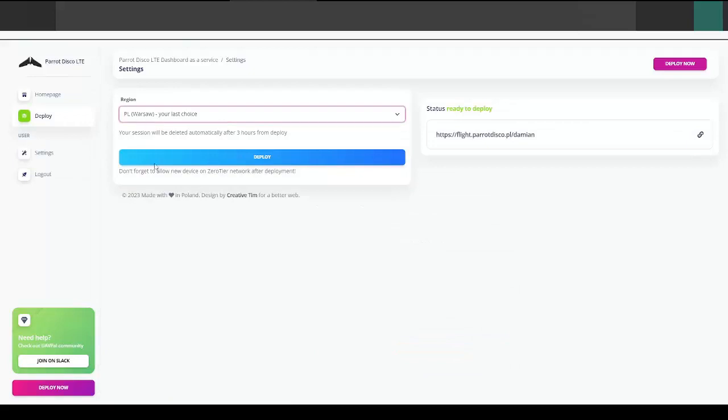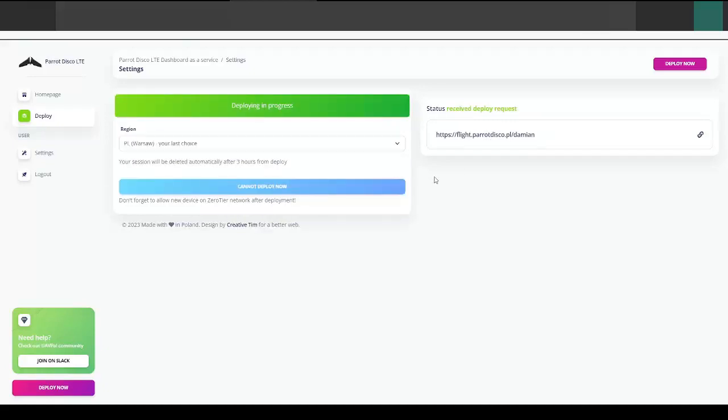Select the nearest region. For me, it's Warsaw, and click deploy. Now deploying is in progress. Your request is received by the service. This will take about 5 minutes, so you can prepare your Disco, connect the battery, the LTE modem, etc.